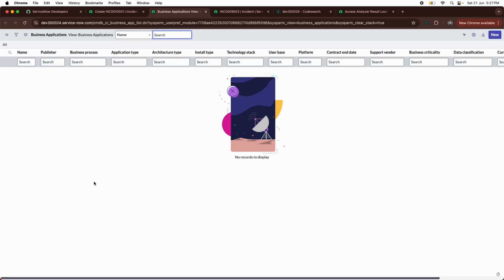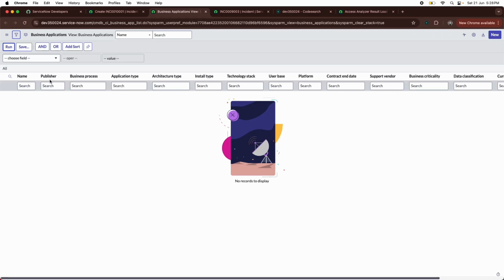Okay, right now there is no record. So if you want to search the SysID, you will need to go to filter and then SysID, and then paste the SysID here, right? Now this is the incident SysID, okay, and then if you press enter, you get the business application.